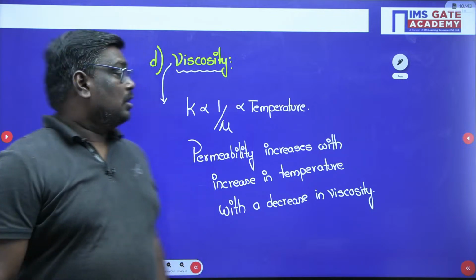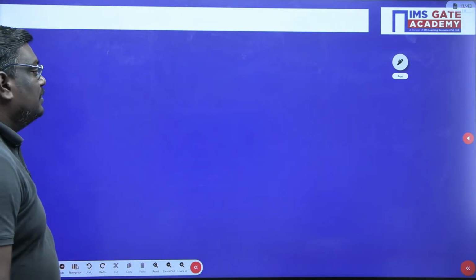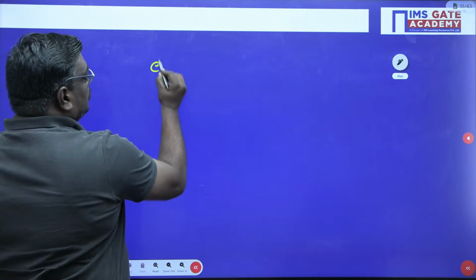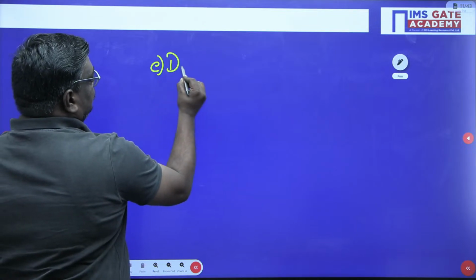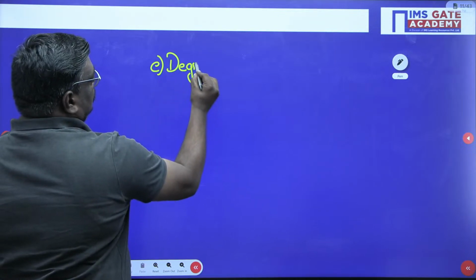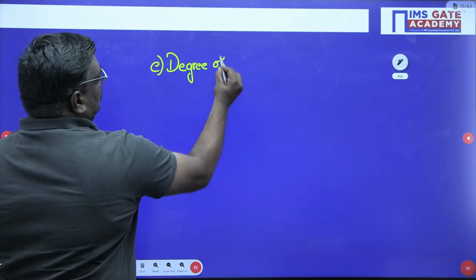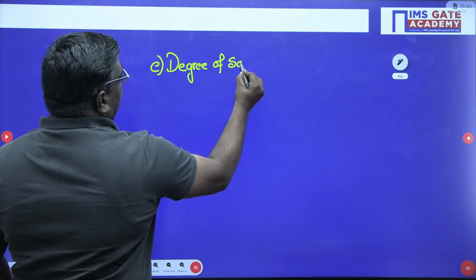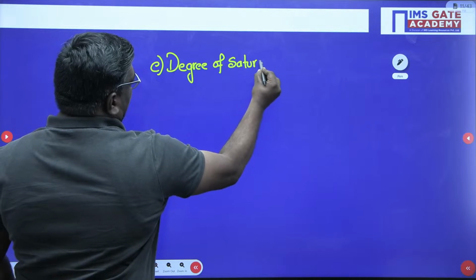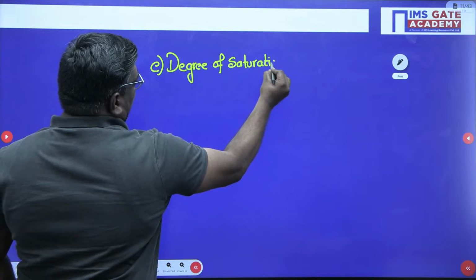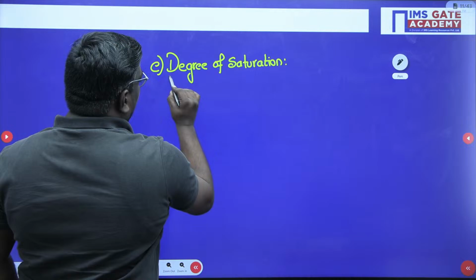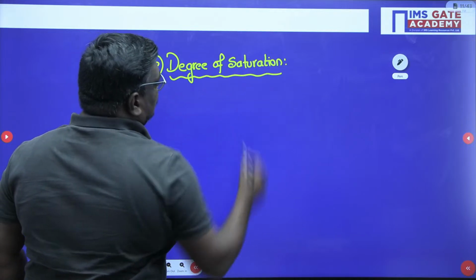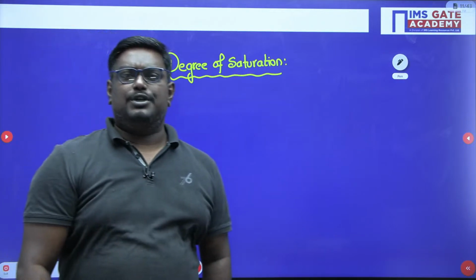Okay. Now the next factor we have is the degree of saturation. Now what do you mean by degree of saturation here?